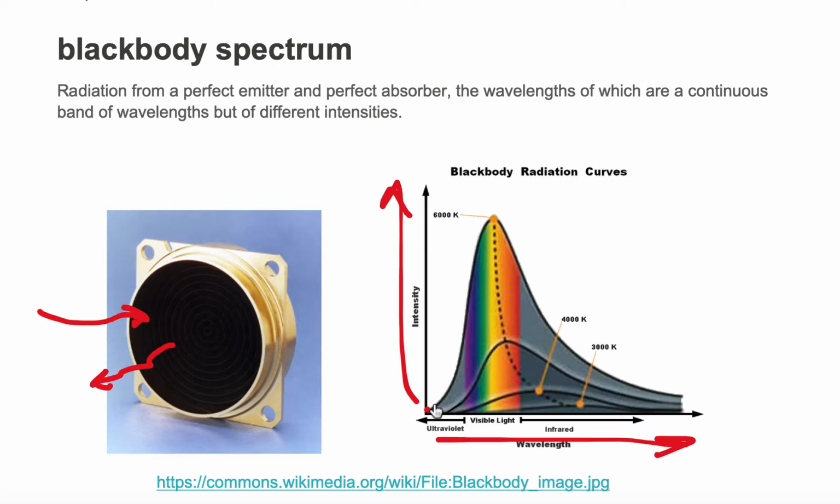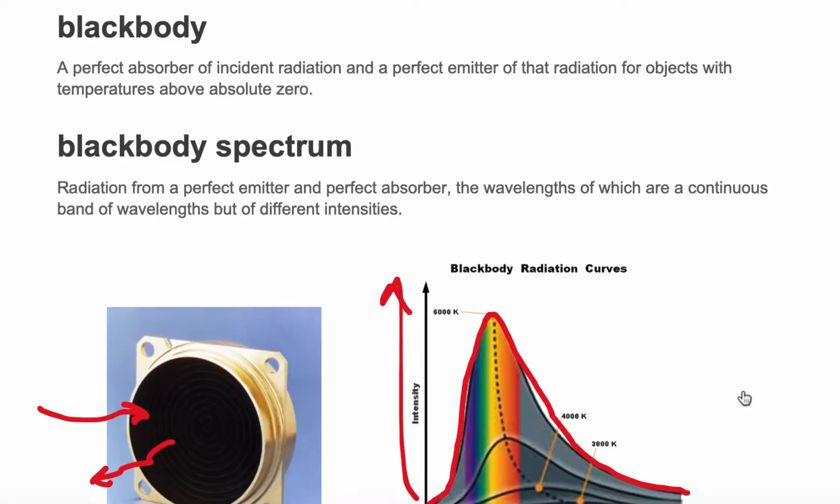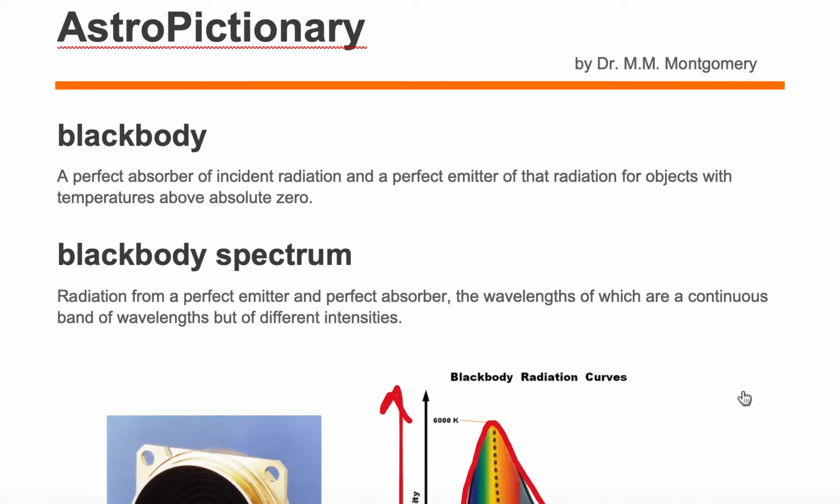We just have a nice continuous spectrum that is being emitted by this black body type object, and this type of shape that you see to a radiation curve is called a black body, or otherwise known as a continuous radiation curve. This is what we mean by black body and black body spectrum.